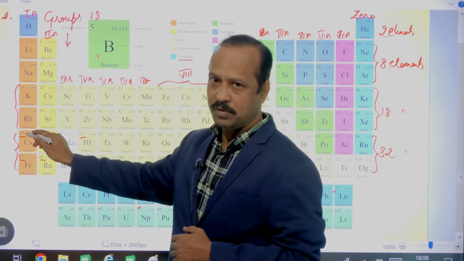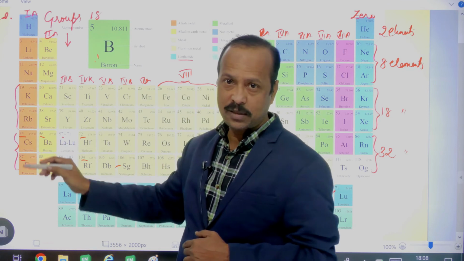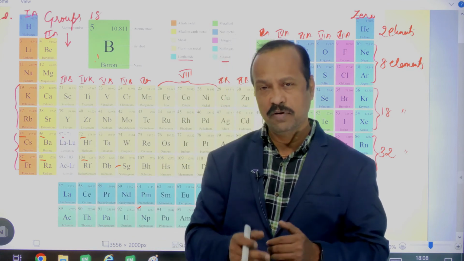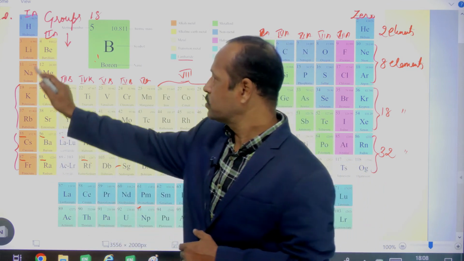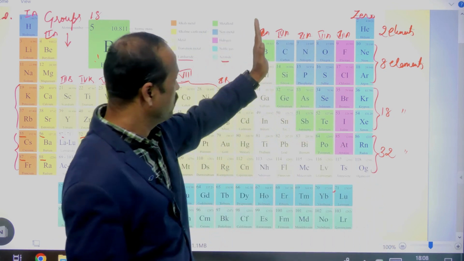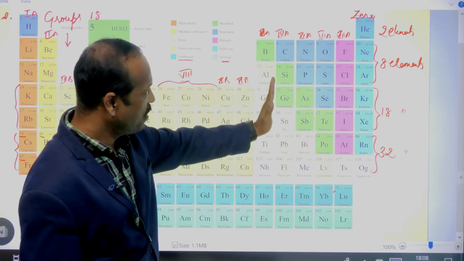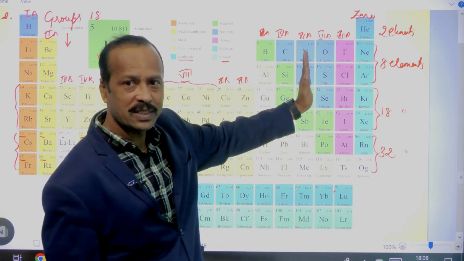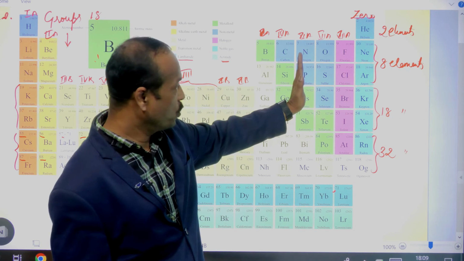So they are called alkali metals. These are alkaline earth metals. They also form bases, but mostly they are available under the earth. So that is why they are called alkaline earth metals. And then this is the boron family, there is a carbon family, there is a nitrogen family, which is also called the pnictogens. What are they called? Pnictogens.